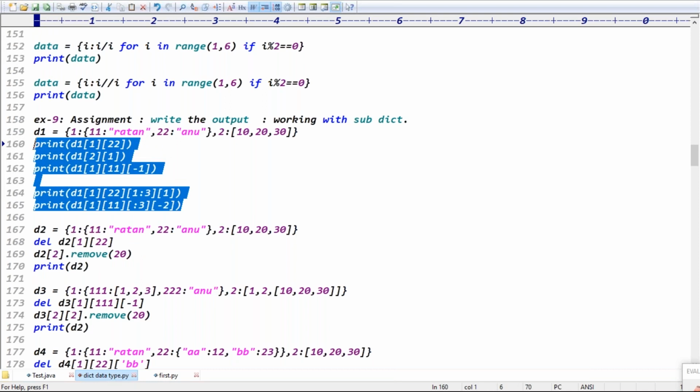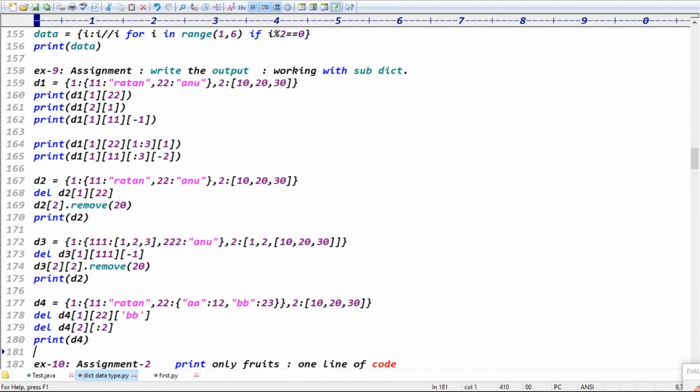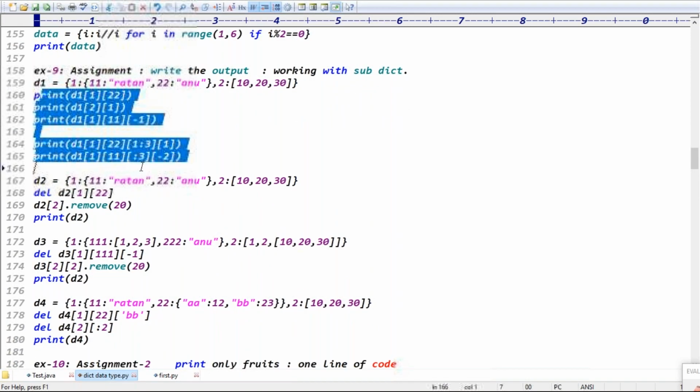Guys, when the output is wrong, again don't check why it is wrong. Again, try to write the output. You know the code, right? You know the flow, right? Okay, my output is wrong, then again I have to write the output. Think like that and do it. Is that clear now? Good. So next one is D2 object, D3 object. Every block of code you can take. First write the output, then run the code and check your output. If your output is correct, no problem. If your output is wrong, again rerun, again write the output, again rerun the code. Is that clear now?